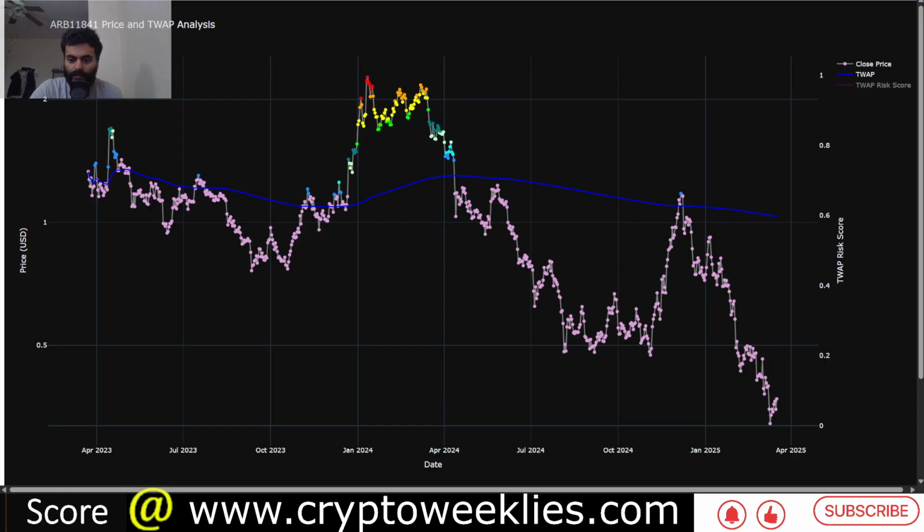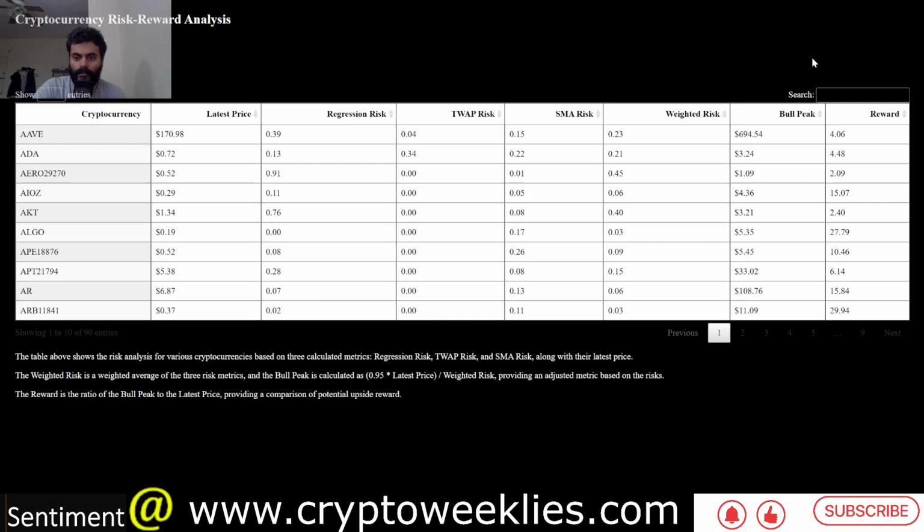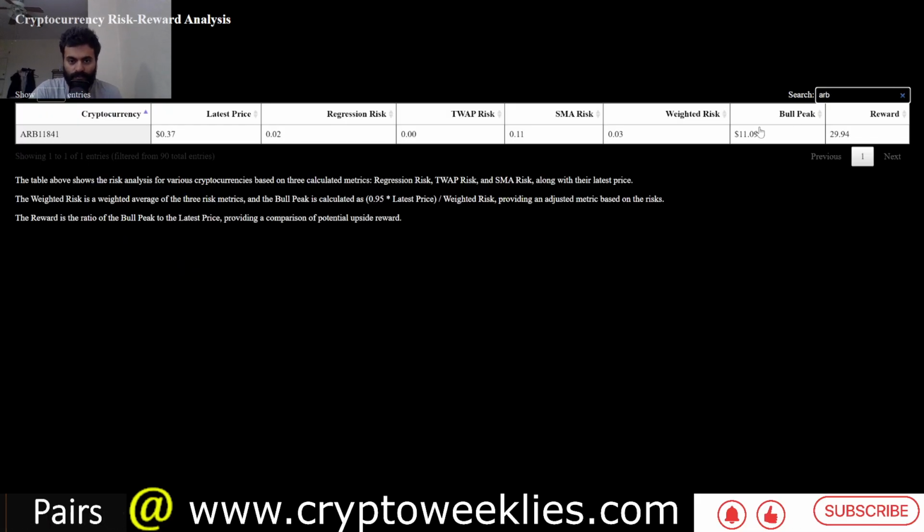Again, not financial advice. If we were to go back and check the estimated bull run target for ARB based on these three models that we discussed, the SMA model, the DCA or the regression model, and the time weighted average price based model, the weighted risk is at around 3%, and the estimated bull run target, which is a higher end of the target, is at around $11 for ARB, which represents about a 29x from here.